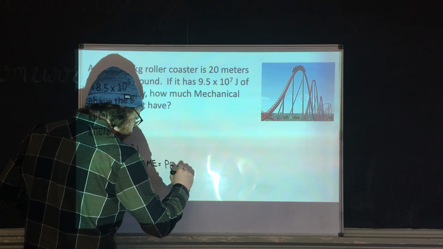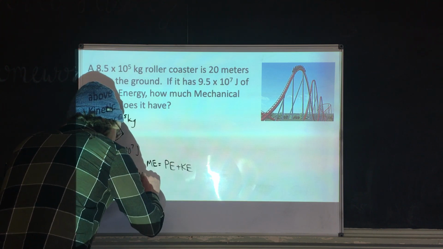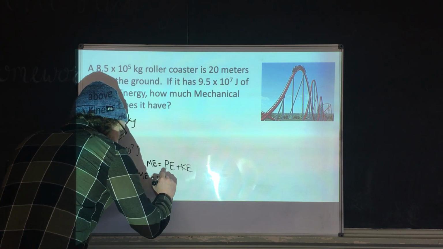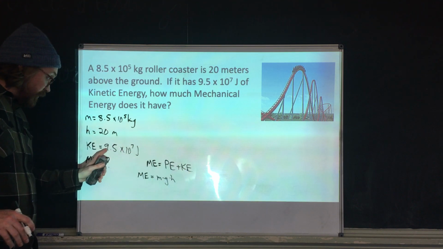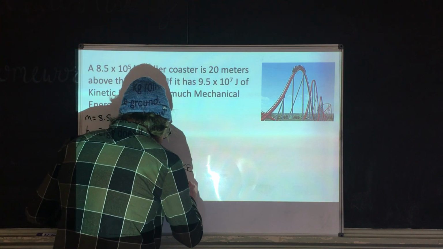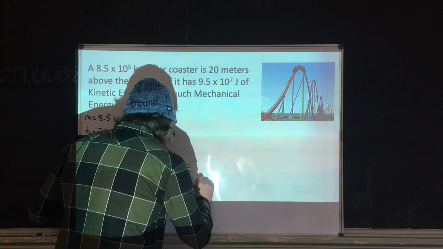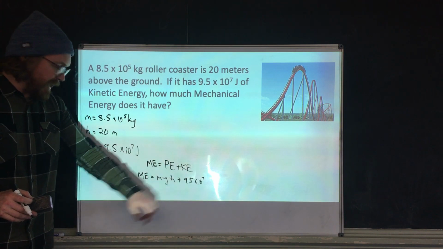Potential energy plus kinetic. Okay, so I fill these two in, which means my mechanical energy equals mass times gravity times height, plus the kinetic energy, which, guess what? They already gave me. I already know that one. Plus 9.5 times 10 to the 7th. Beautiful. So all I got to do is plug in my mass, gravity, and height.